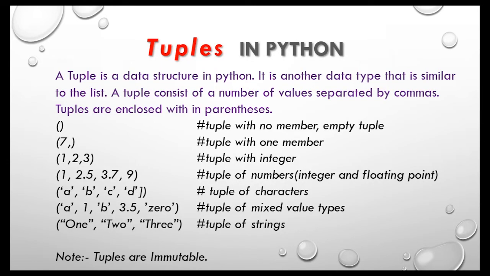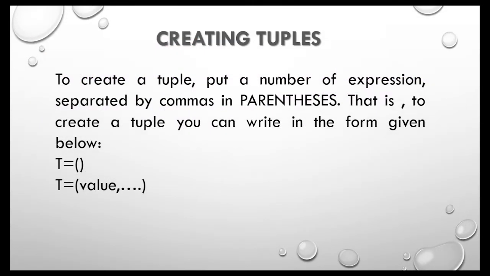Next topic is how to create a tuple. To create a tuple, put a number of expressions separated by commas in parentheses. That is, to create a tuple you can write in the form given below. T is equal to empty parentheses creates an empty tuple. If you have some values, then all the values are enclosed within parentheses separated by commas. To better understand, I will show you with an example.